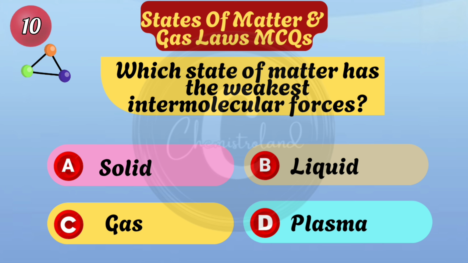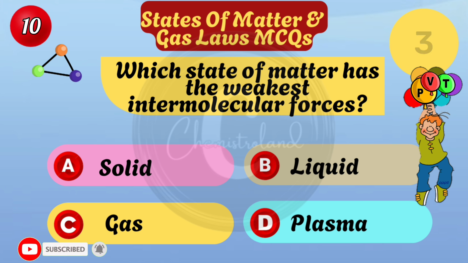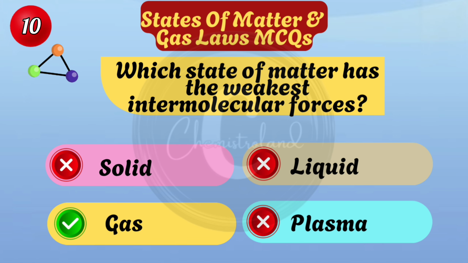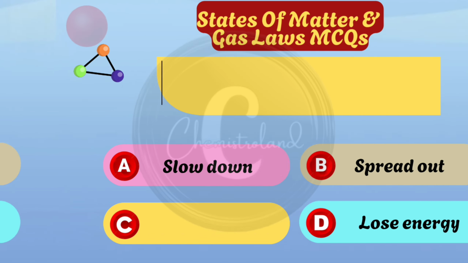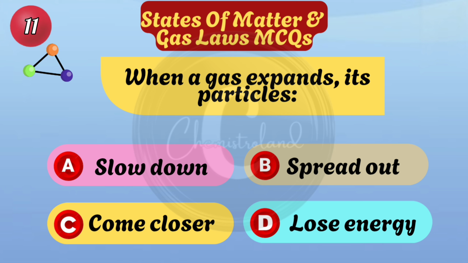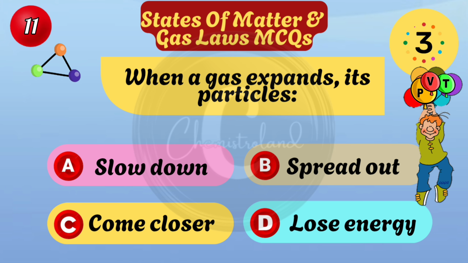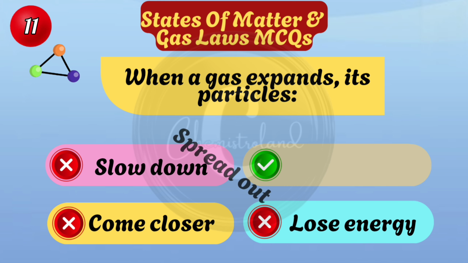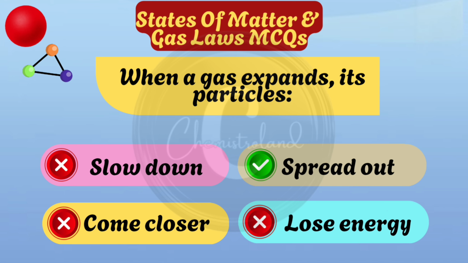Which state of matter has the weakest intermolecular forces? Gas. When a gas expands, its particles spread out.